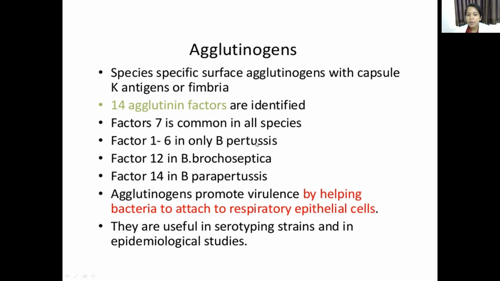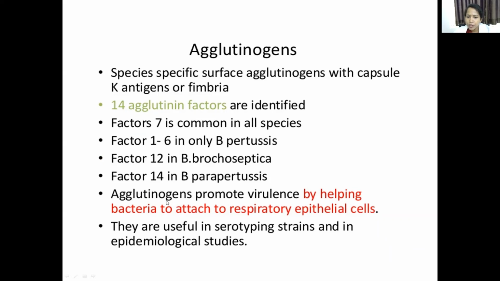Whereas Bordetella pertussis has factors 1 to 6. Bordetella bronchiseptica has factor 12. And factor 14 is present in Bordetella parapertussis. So Bordetella pertussis has factors 1 to 6, and factor 7 is present in all other species of Bordetella.